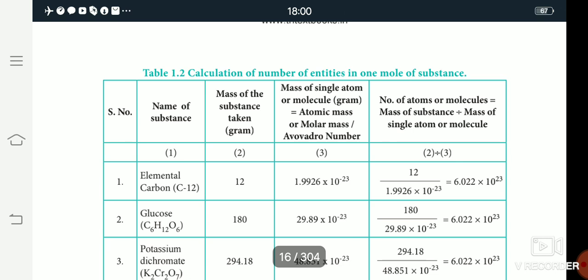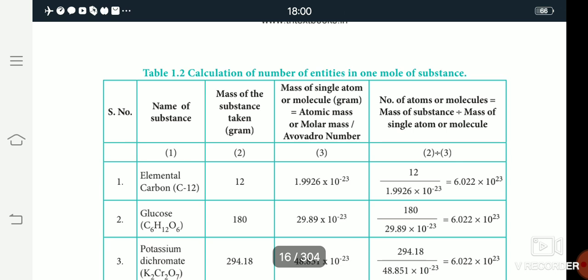Today we have studied the importance of chemistry in human life, atomic mass, relative atomic mass, average atomic mass, relative molecular mass, then the mole concept, and the next topic is mole concept calculations.